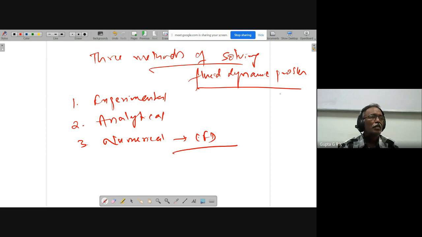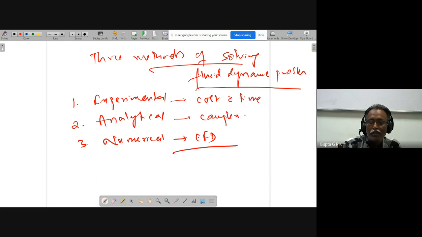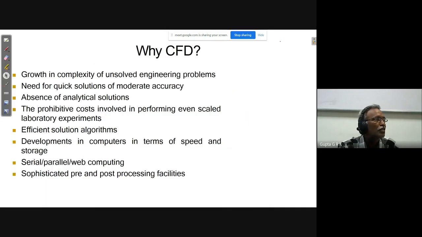So normally, as we have seen, the main restriction here is cost and time. And analytical restriction is complex equations cannot be solved. Equations are very complex, so we cannot solve for normal practical applications. Okay, so we have to depend on the numerical approach. That is the reason: absence of analytical solution and prohibitive costs involved in performing even scaled laboratory experiments.